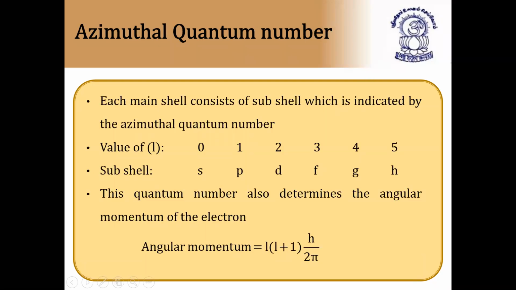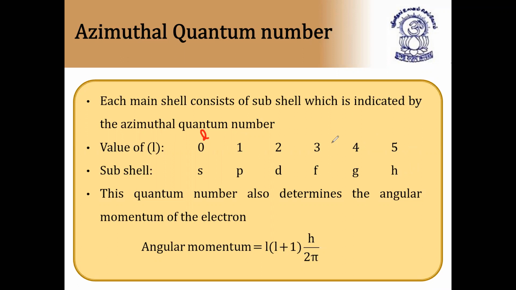Each main shell consists of subshells, which are indicated by the azimuthal quantum number. If L is equal to 0, it is s orbital. If L is equal to 1, it is p orbital. If L is equal to 2, it is d orbital. If L is equal to 3, it is f orbital. If L is equal to 4, it is g orbital. If L is equal to 5, it is h orbital. However, we have up to s, p, d, f only, because g has not been introduced; in s, p, d, f all the elements in the periodic table will come.